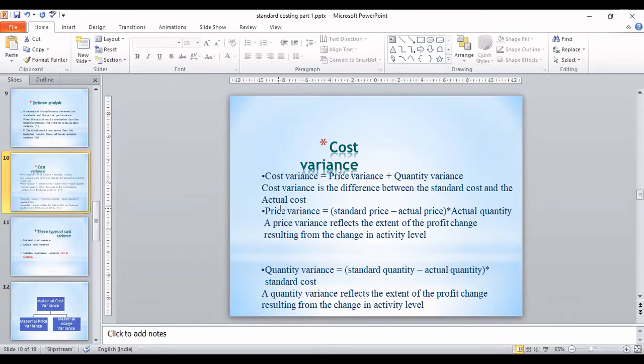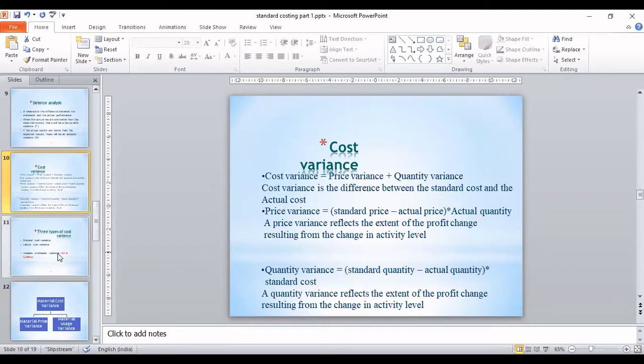Sometimes it may go reverse also, that instead of 2 kg, you use 2.5 kg. That is also possible. But these differences are coming due to price or what? This difference is coming due to usage, no? You have used more quantity of the raw material. Correct? Yes or no? Yes, sir. Such variance is called usage variance or quantity variance.